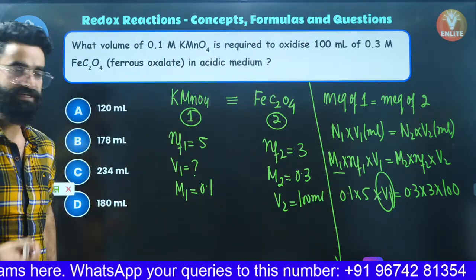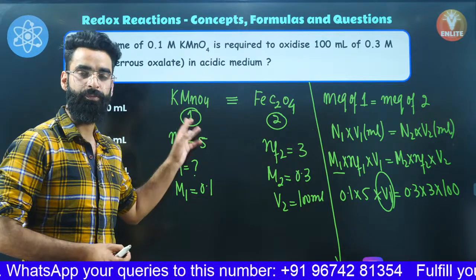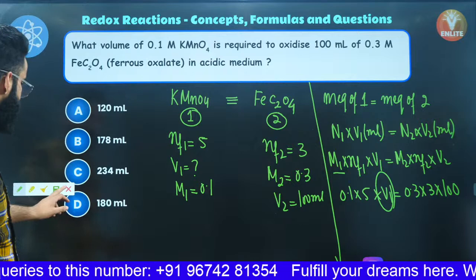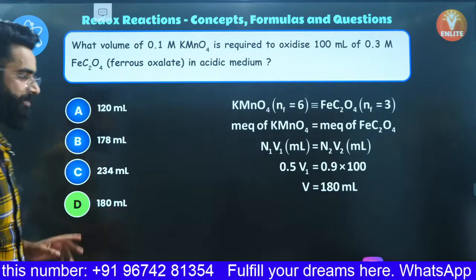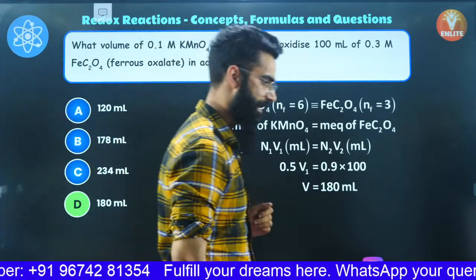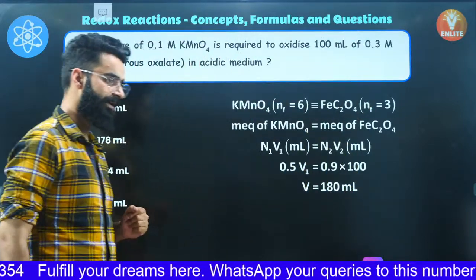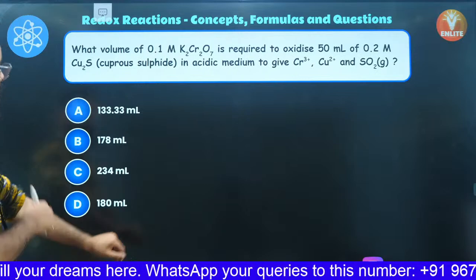And what was V1 exactly? V1 was the volume of KMnO4 which was needed basically as per the equation, right? So the correct answer after solving this particular equation comes out to be 180 milliliters, right? Perfect guys. Exactly. Let's have a quick look at one more question.